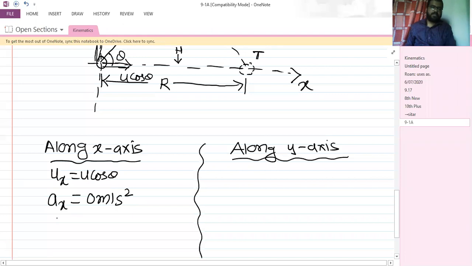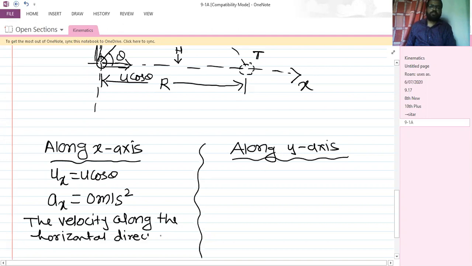So we can say the velocity along the horizontal direction will be constant throughout the motion, right?